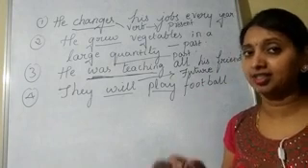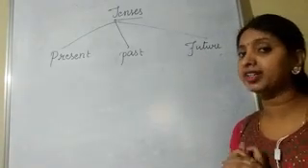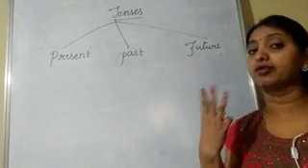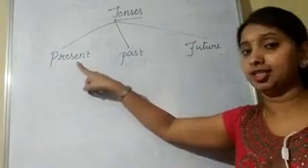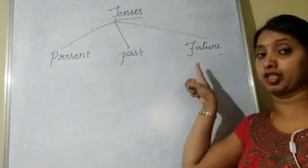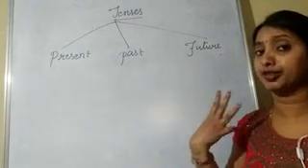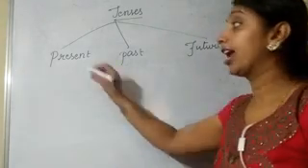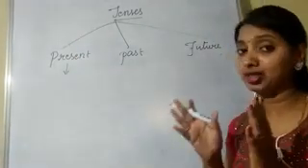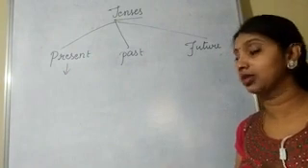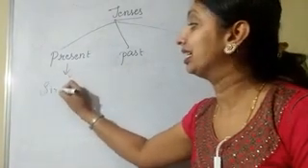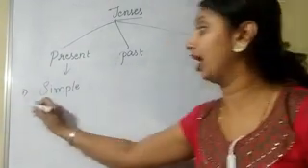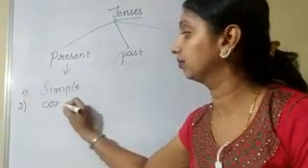Shall we discuss? In tenses, how many types are there? We have three types of tenses. Which are those? Present tense, past tense, future tense. Then, in present tense, again we have some types. Which are those types? We have present simple. This is the first type. Then we have present continuous.